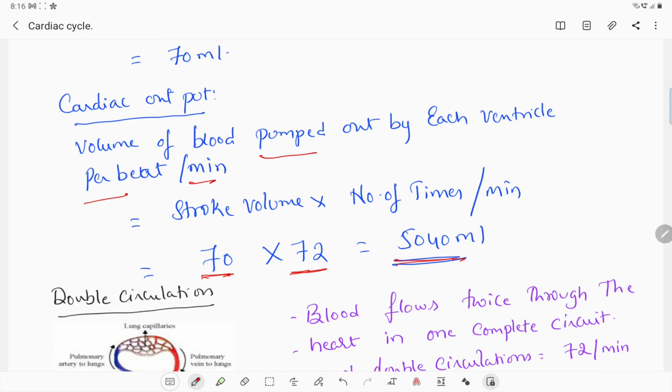That means in one minute, the heart is pumping around 5 liters of blood. Okay, remember this one is also one question. How much volume of blood is pumped outside in one cardiac cycle? In one cardiac cycle, the heart pumps around 5 liters of blood.